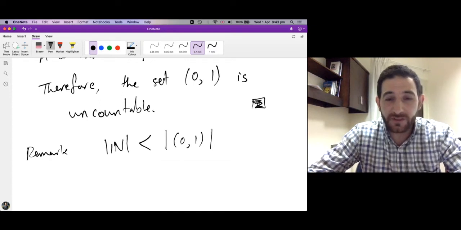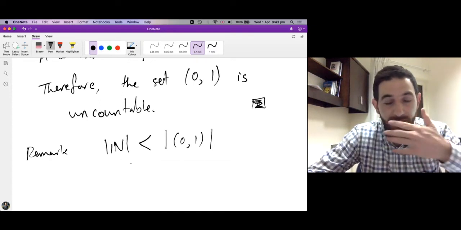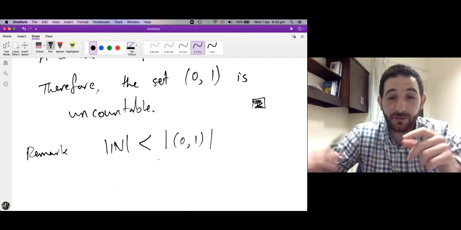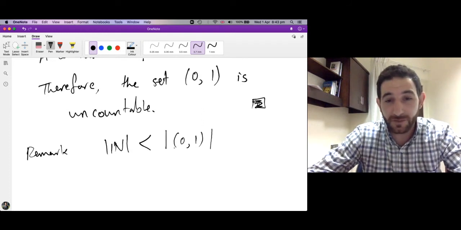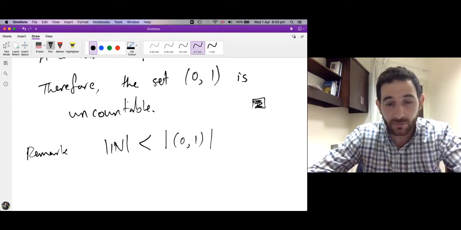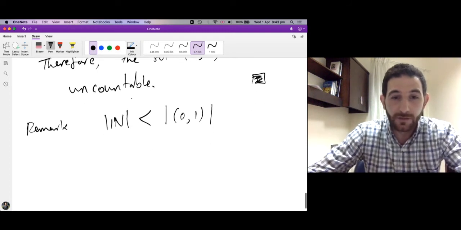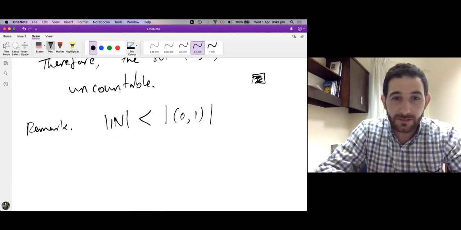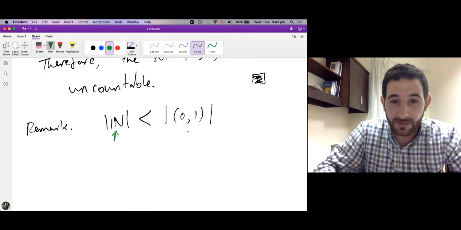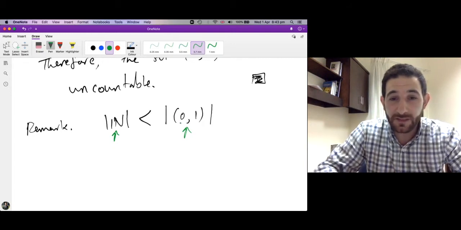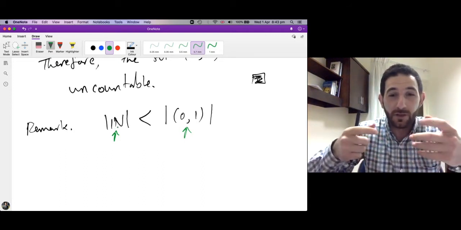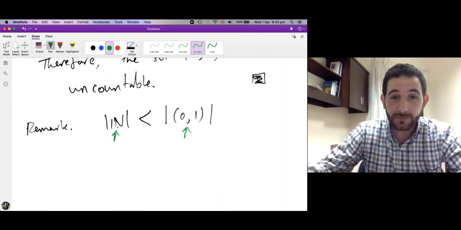Why? Remember, how did we define strictly less? By saying there is an injective function, so you can think of an injective function from n to the interval, but it's impossible to find a bijection. Because if you have a bijection, then you can list the elements between 0 and 1, and we just proved we cannot list them. Okay? So you see what this is saying? That there are two infinite sets, and the size of one infinite set is strictly bigger than the size of another set. This means that we discovered two levels of infinities. One infinity is bigger than another infinity.